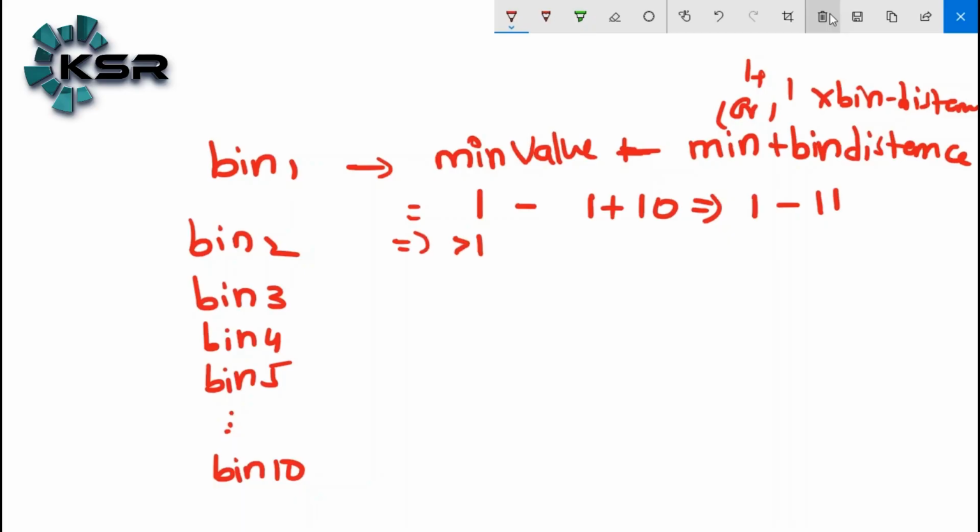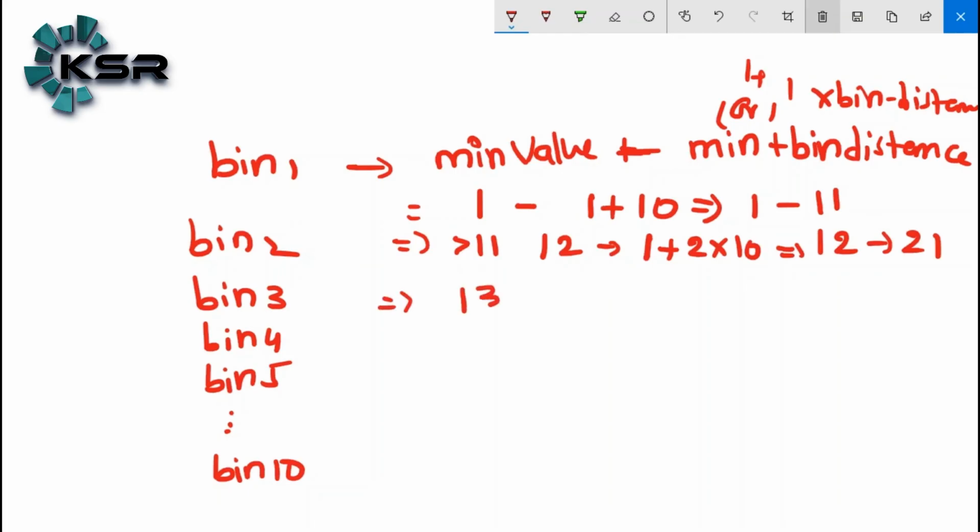The second bin will start greater than 11. Ideally we don't know, it can be 12 or 11.05 or 11.01 or 11.99 or 12. So assume that it is 12. Again, the second bin is 12 to 1 plus 2 into 10, that is 12 to 21.